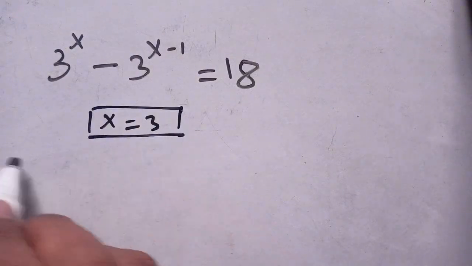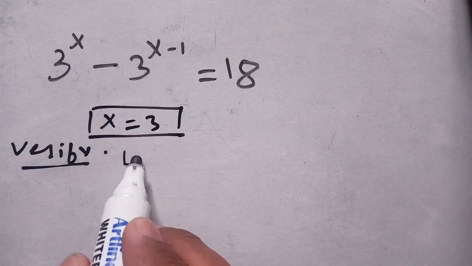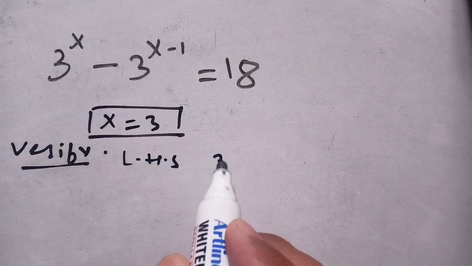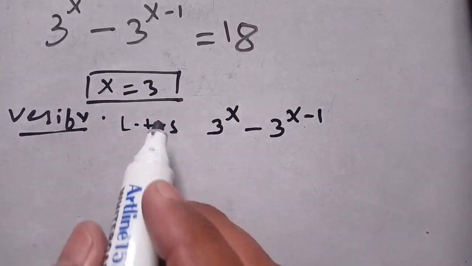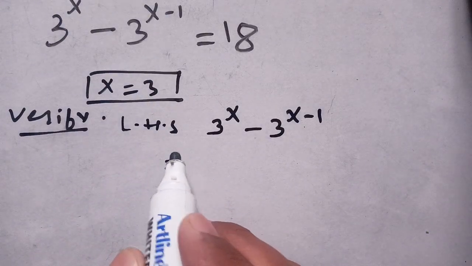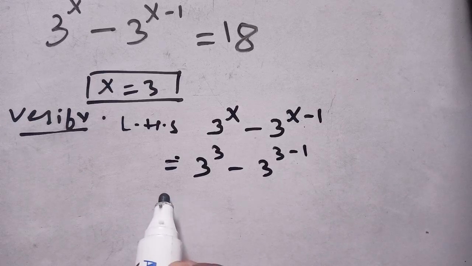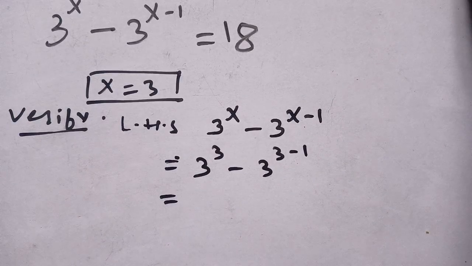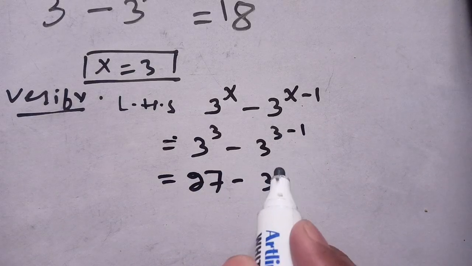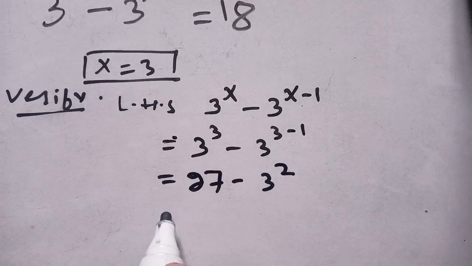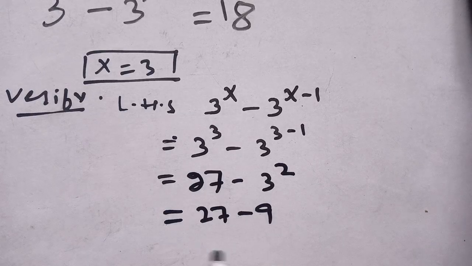Now our final step is to verify whether it satisfies our equation or not. Taking the left hand side, we get 3^x − 3^(x−1). In place of x we substitute 3. We get 3^3 − 3^(3−1), and 3^3 becomes 27, minus 3^(3−1), which is 3^2, becomes 9.